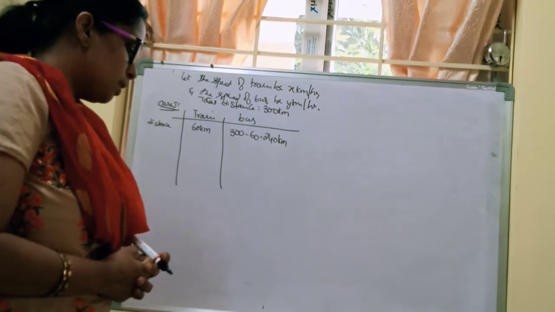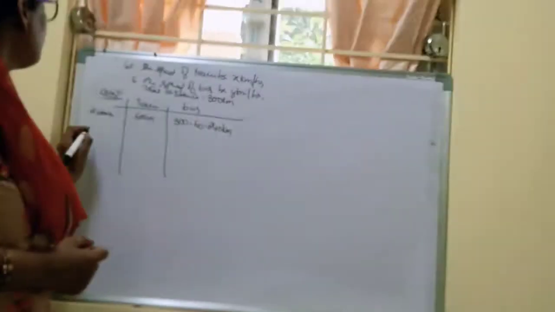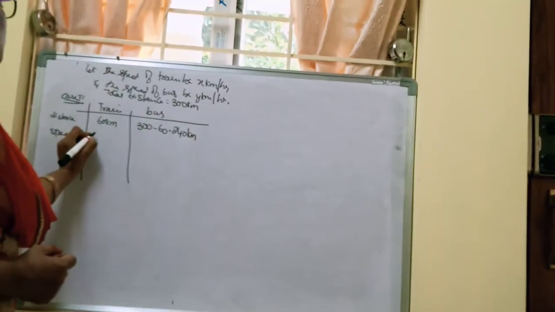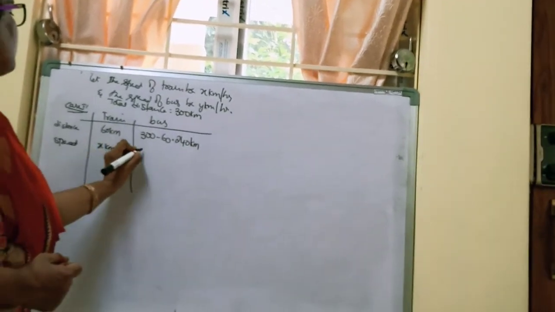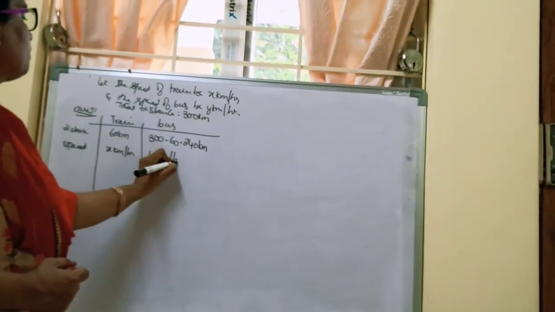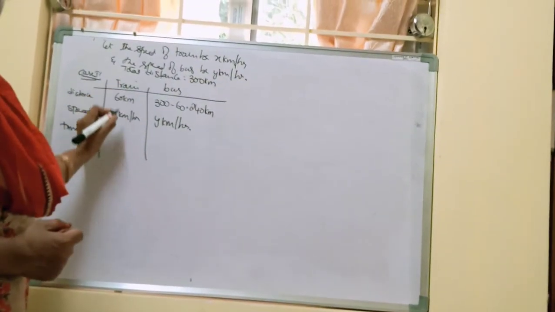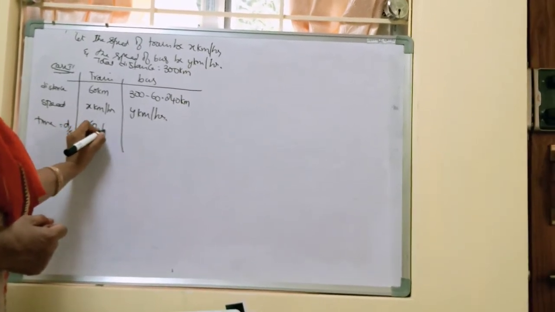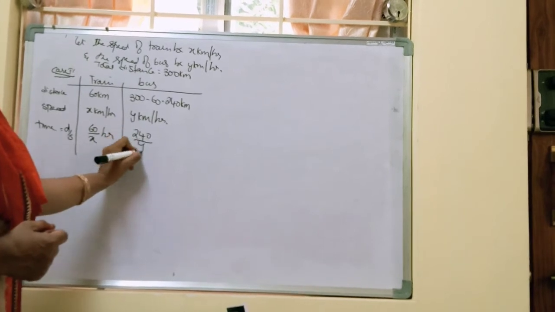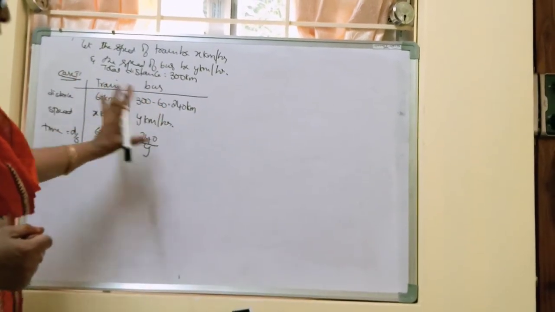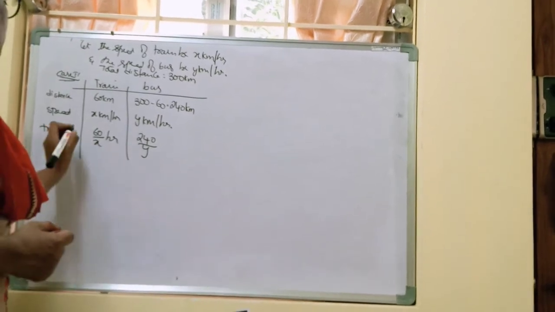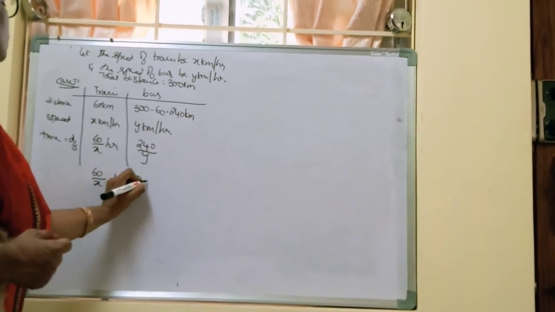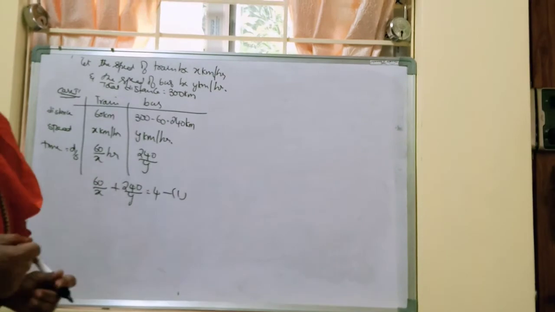Now she takes 4 hours in total. What is the speed here? The speed of the train is x km per hour and the speed of the bus is y km per hour. So how much time has she traveled by train? Time is equal to distance by speed. So it is 60 by x hours and this is 240 by y hours. This total journey she has completed in 4 hours. So our equation will be 60 by x plus 240 by y equals 4 hours. That is our first equation.